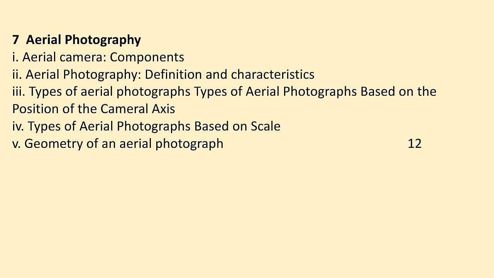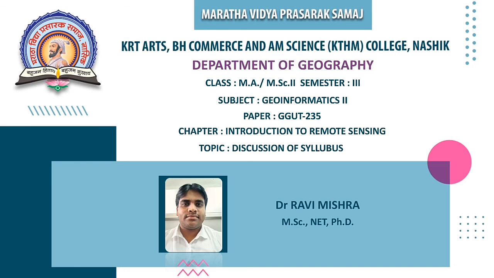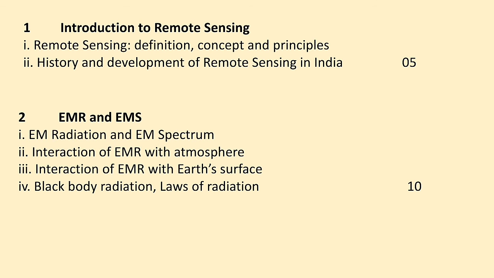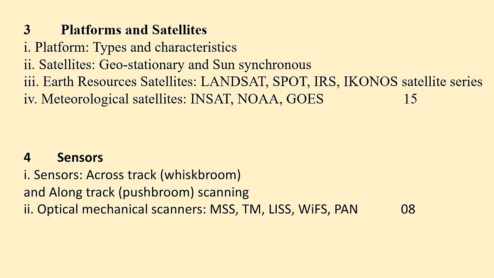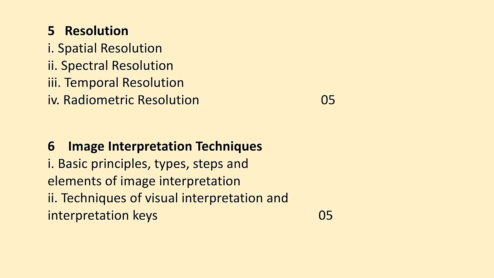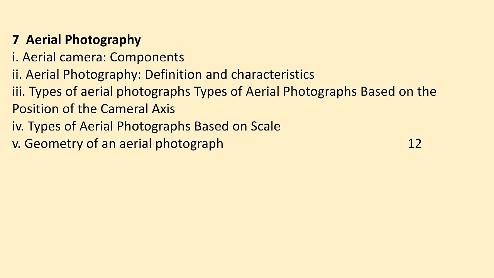Once again, I will give you the names of all the chapters. Our first chapter is Introduction to Remote Sensing. Second one is Electromagnetic Radiation and Electromagnetic Spectrum. Third one is Platform and Satellite. Fourth, Sensor. Then Resolution. After that, Image Interpretation Techniques. And finally, Aerial Photography. So this is our syllabus for 4 credits that we have to study this semester.